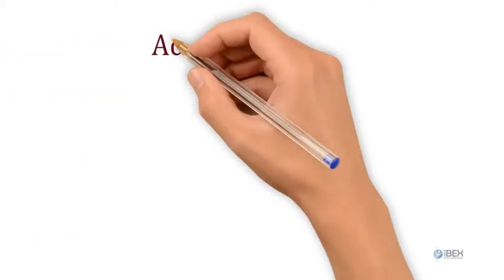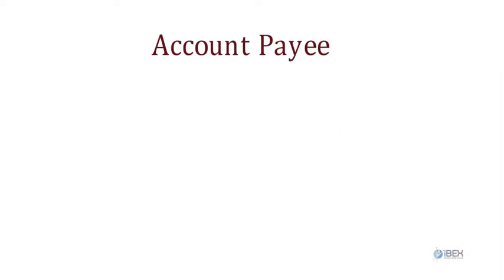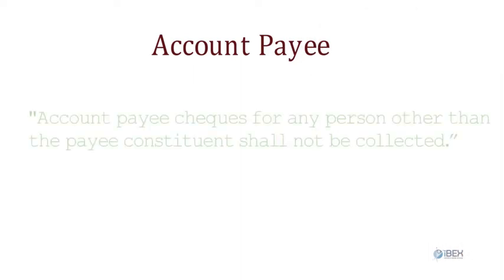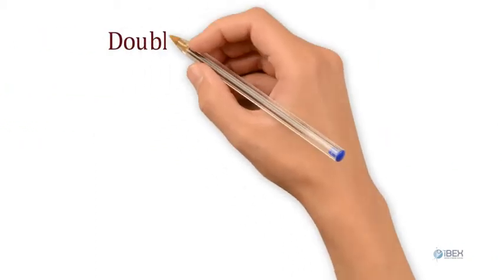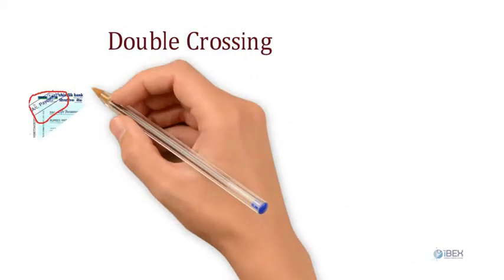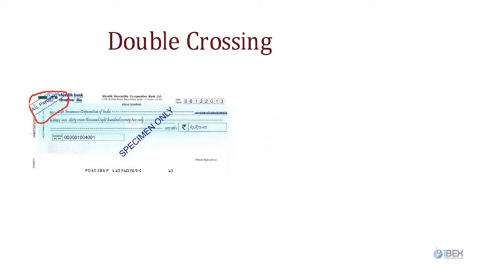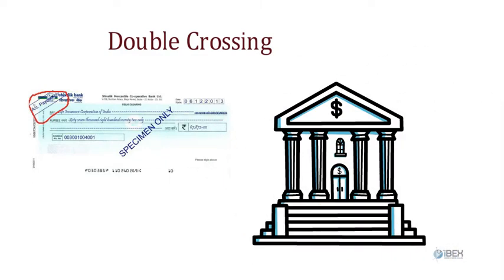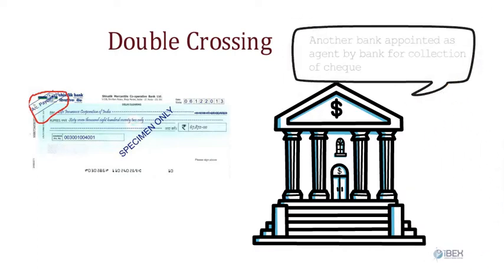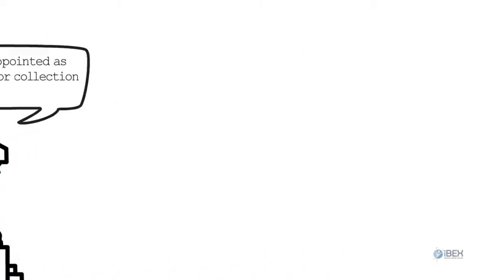Account payee: the same is not covered under the NI Act, however RBI has made observations on account payee checks: account payee checks for any person other than the payee constituent shall not be collected. Double crossing: a check crossed specially cannot be crossed further. However, a bank can appoint another bank as its agent for the collection of a check which is crossed specially. But it must contain the words "as agent" or "on behalf of so and so bank."